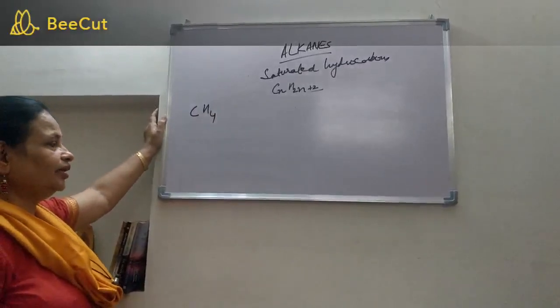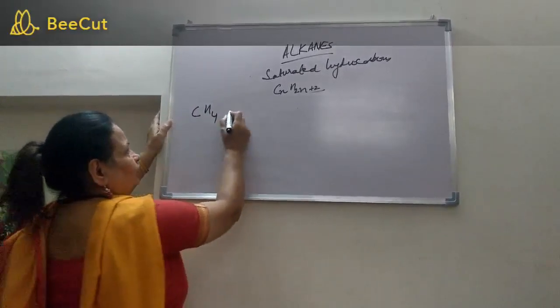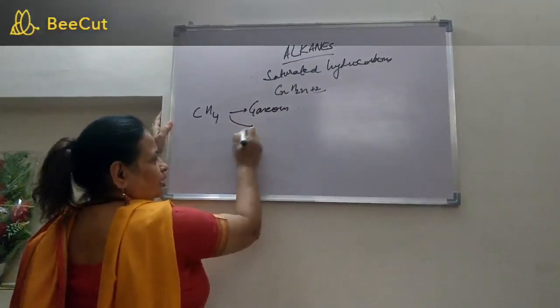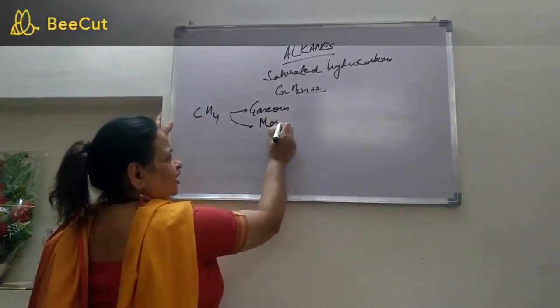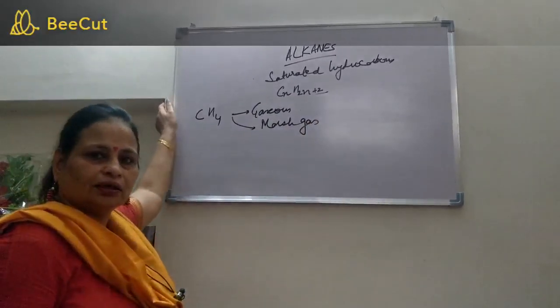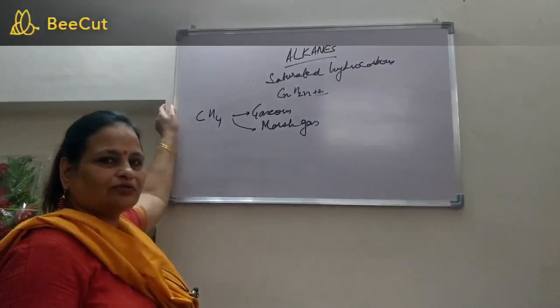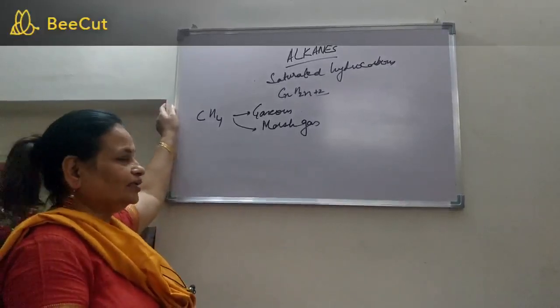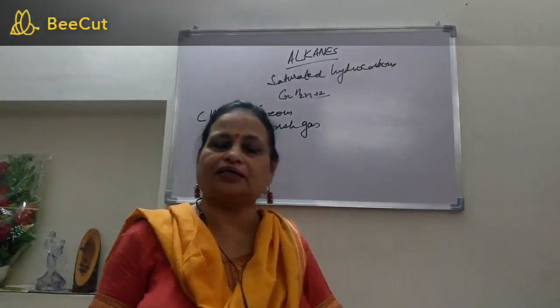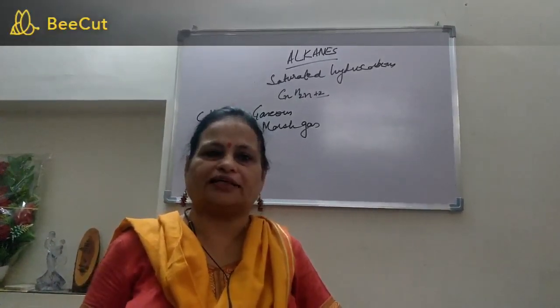Now the first member of the family is methane. I think methane is nothing new to you, you already know. Now it exists in the gaseous state. It is also known as marsh gas. May I know why it is called marsh gas? Marsh basically refers to a swampy area. Now this gas keeps on coming out from the marshy areas or from the swampy areas. That is why it is called marsh gas.